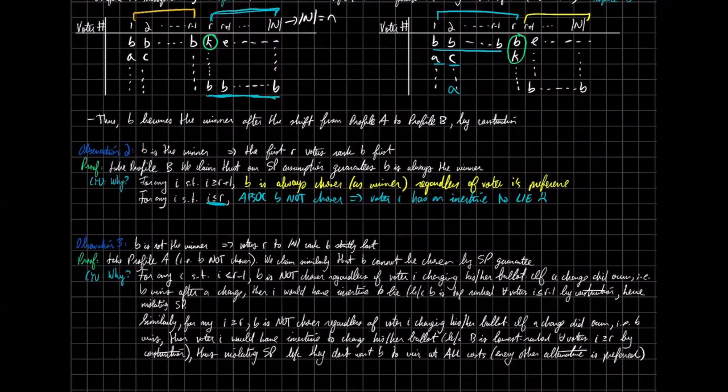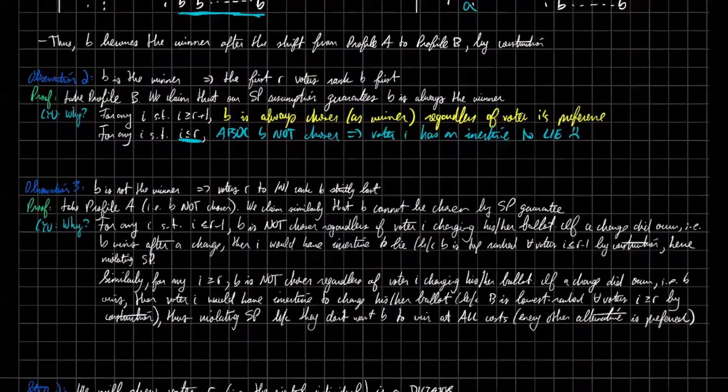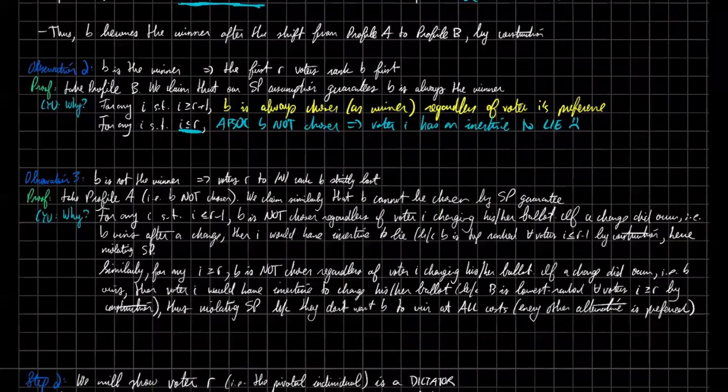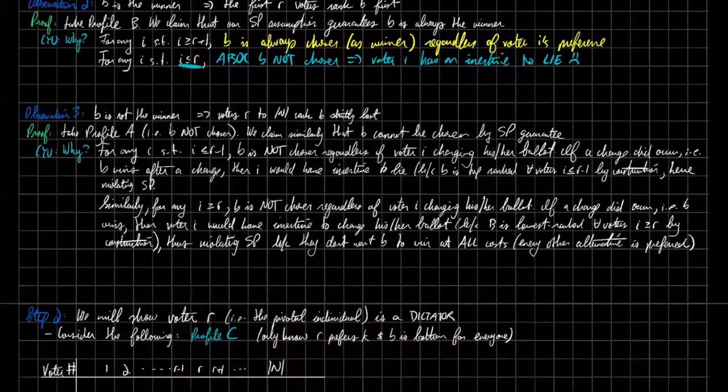So again, to maintain the strategy proof guarantee, it must be the case that B did not win given this profile. A bunch of the logic is quite symmetric actually, but it takes a bit of contextualizing and really internalizing the profiles, just getting which half you're looking at.